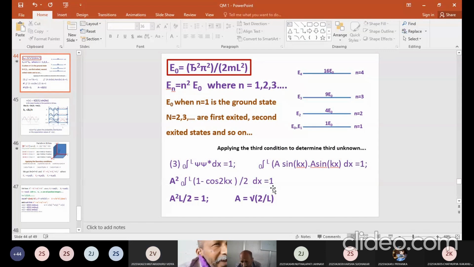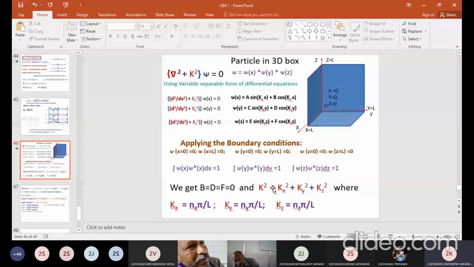Okay, what is the value of kx, for a particle in three-dimensional space? N pi by L, if you take this subscript x. Okay, good. Answer is good.